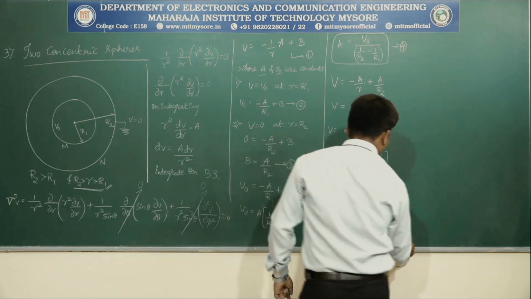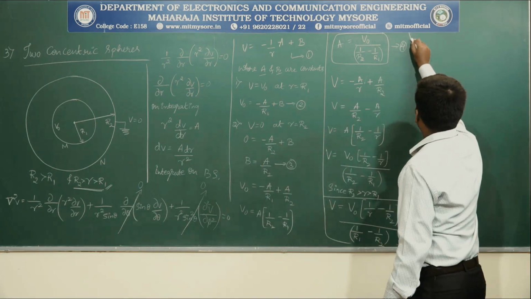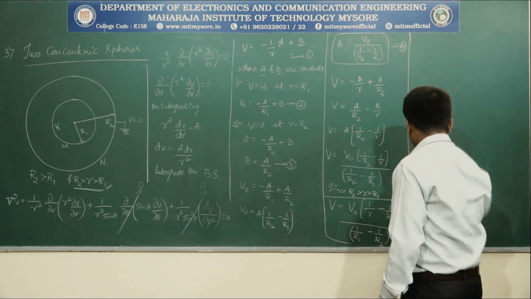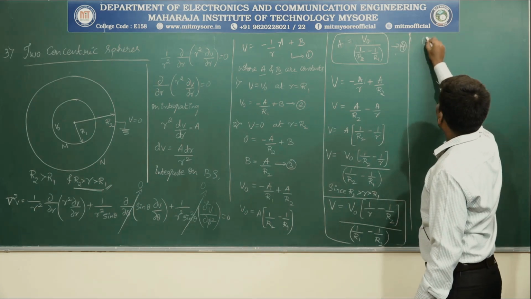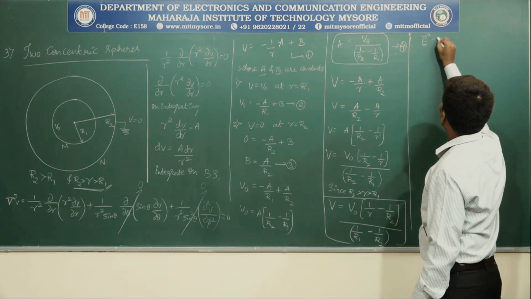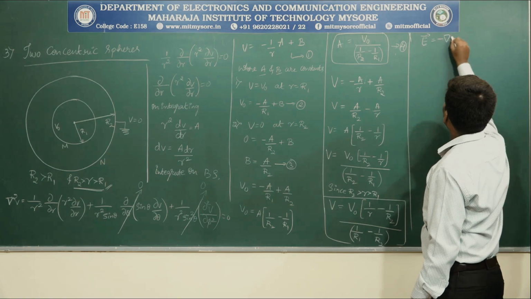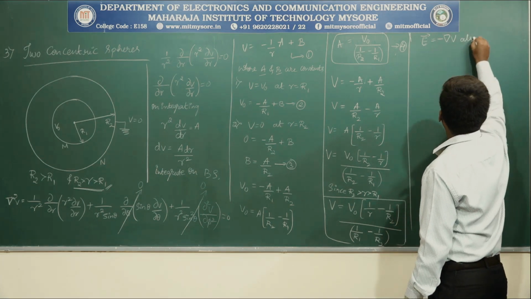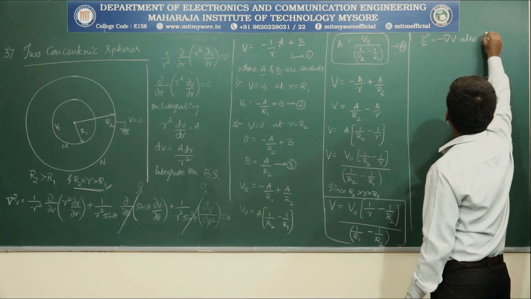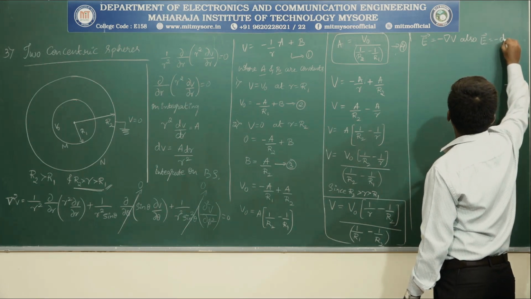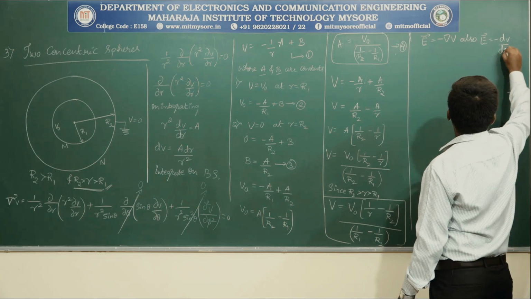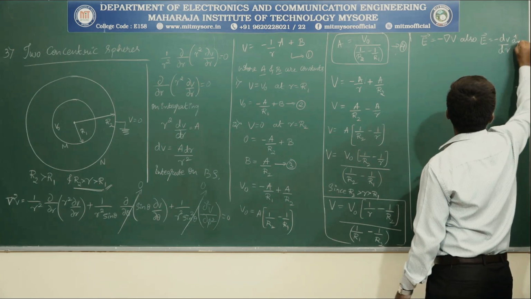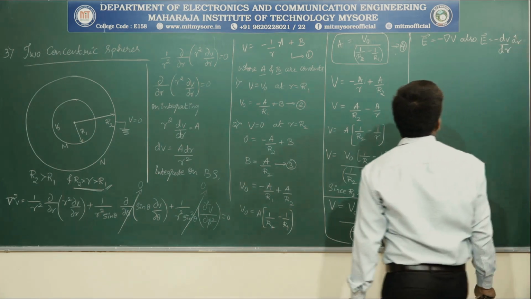Okay. Now, what is the next thing? The next thing is calculation of E. E is equal to minus gradient of V. Also, E is equal to minus dV by dr into a cap r. Right?